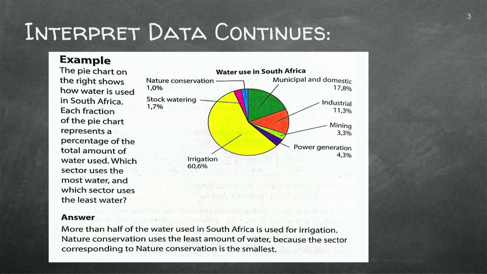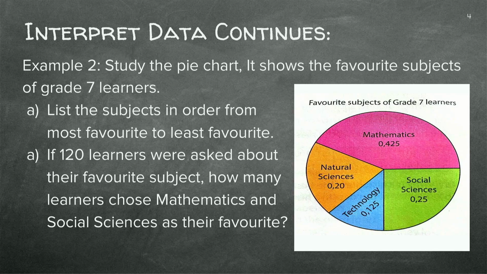So the answer is more than half of the water used in South Africa is used for irrigation. We can see that large section, 60.6%. Nature conservation, that small little sliver at the top in the blue, uses the least amount of water, because the sector corresponding to nature conservation is the smallest, like 1%. Okay, let's look at another example.